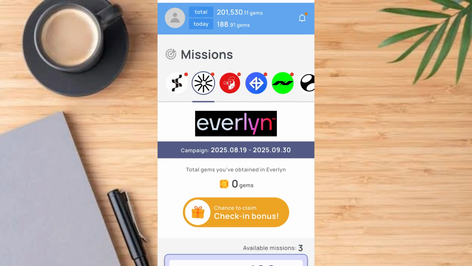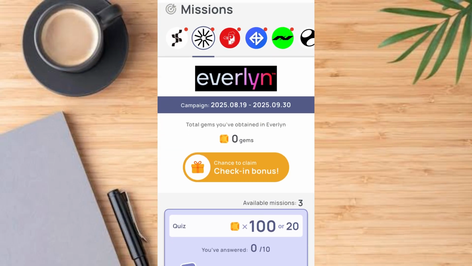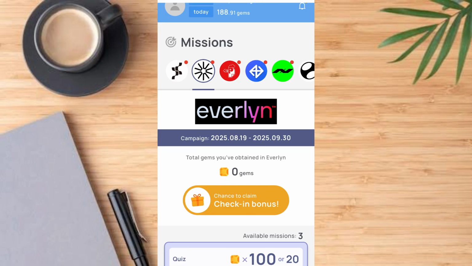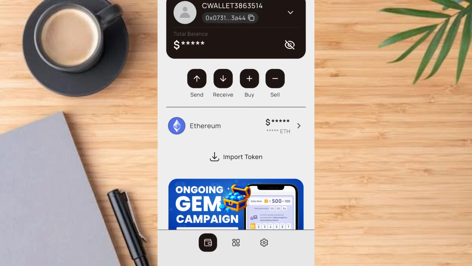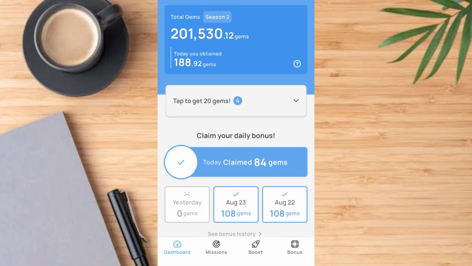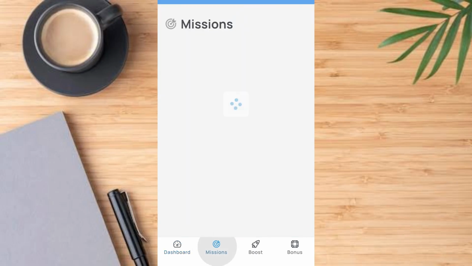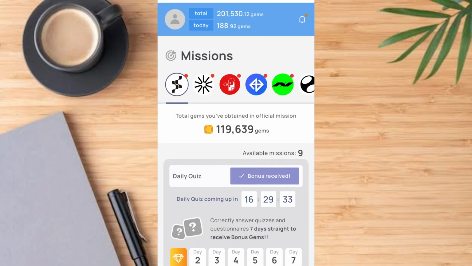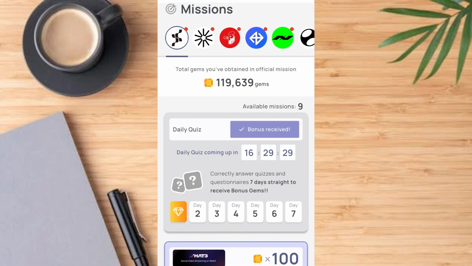Everything is very simple. So the first thing you have to do is to come back to this place, tap on this button, tap on ongoing gem campaign, either from the top or from the base. So just tap on it. It comes out like this. Then tap on mission. From mission it comes out like this. Then the first one is to tap on this senior button, then tap on this quiz. We've completed the quiz and we've dropped the answers in our Telegram channel. Go over and get the answers there.